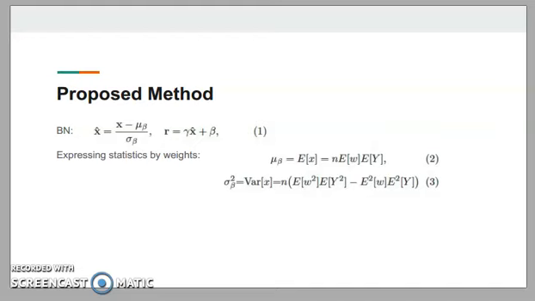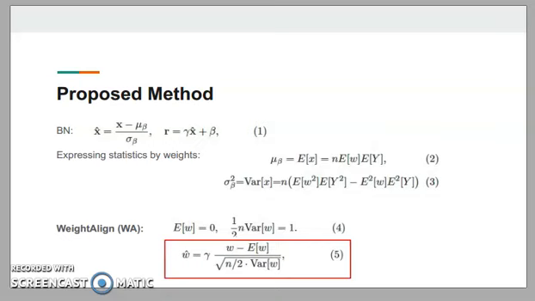Because of the convolution operation, mu_B is the product of filter size n, the expectation of weights W, and the expectation of activations from the previous layer Y. And we can see sigma_B squared can be written as in equation 3. So as long as we keep the expectation of weights 0 and the variance of weights constant, we can still force the distribution of activation X to a zero mean and unit variance distribution.